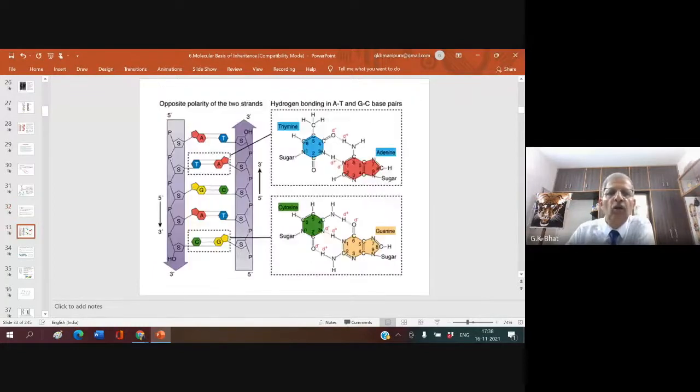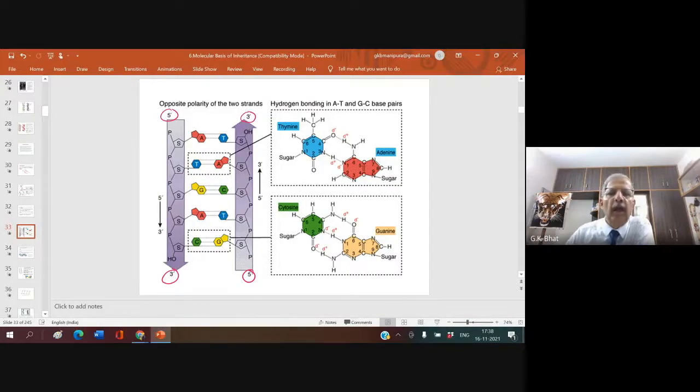Let us see that. You can see here, one strand runs from 5' to 3', and the other strand is from 3' to 5'. The phosphate and sugar act as the side support of this DNA molecule, and the bases project from them and form rungs or steps.